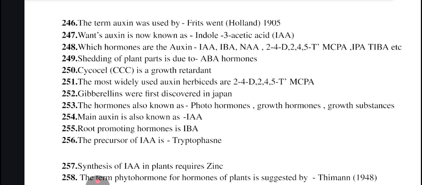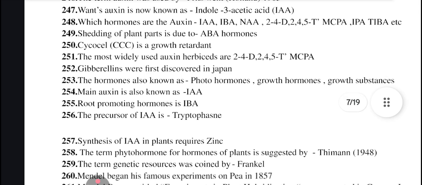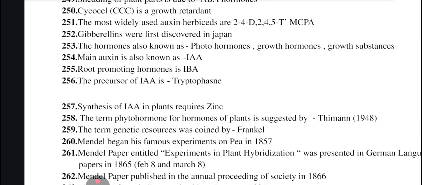Gibberellins were first discovered in Japan. Hormones are also known as phytohormones, growth substances. Main auxin is also known as IAA or indoleacetic acid. Root promoting hormone is IBA. Precursor of IAA is tryptophan. Synthesis of IAA in plants requires zinc. The term phytohormone for hormones of plant is suggested by Thimann in 1948.